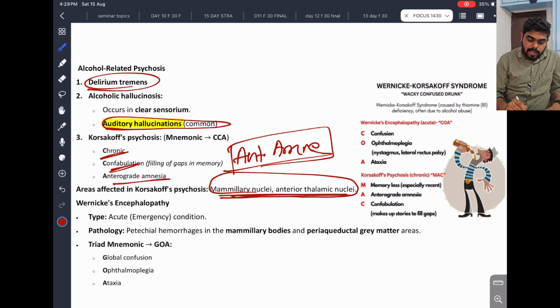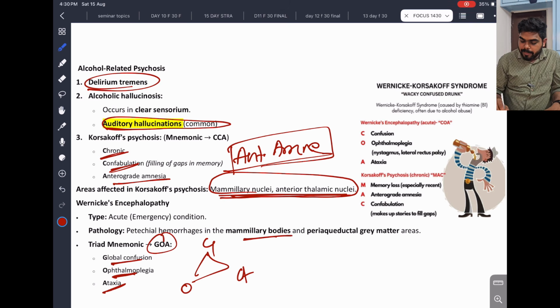Other than Korsakoff psychosis, we can see something called Wernicke's encephalopathy with GOA: global confusion, ophthalmoplegia and ataxia. The triad is known as GOA. This is an acute condition. Here petechial hemorrhages in the mammillary bodies and periaqueductal gray matter areas are seen. This is also important.